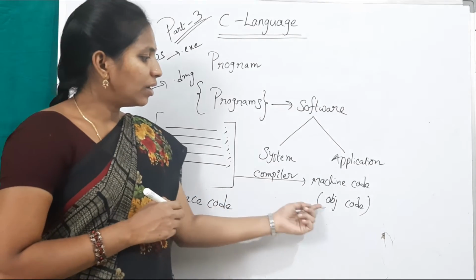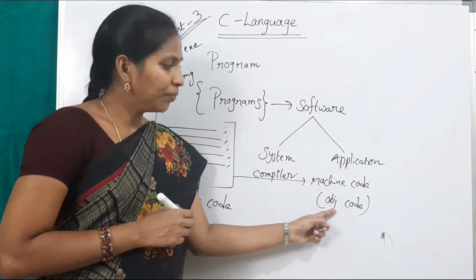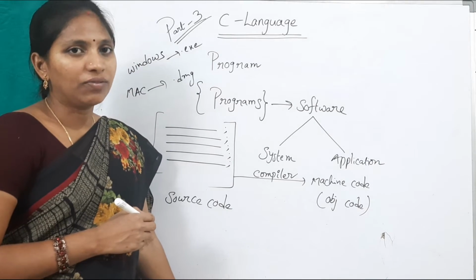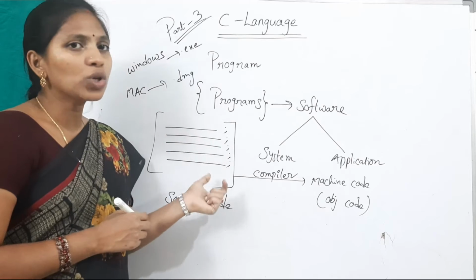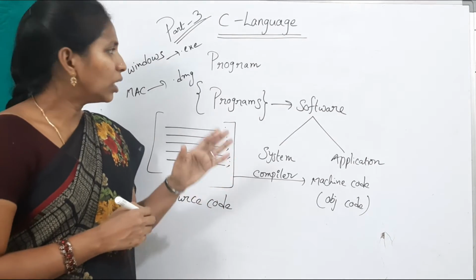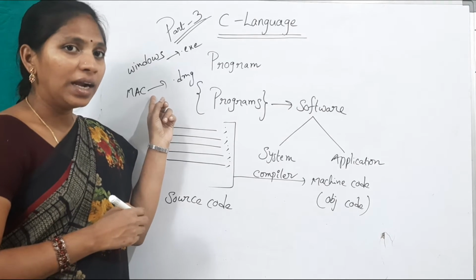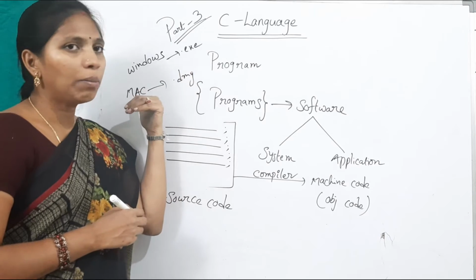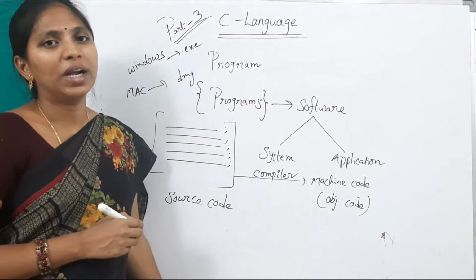After compilation, what file will be created? Object code. After that we will get the exe file, the executable file. The executable file created in the Windows operating system is not executable in the Mac operating system and vice versa. Meaning, the executable file created in a Mac operating system will not be executable in the Windows operating system.